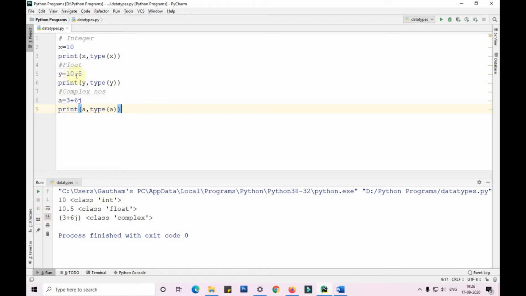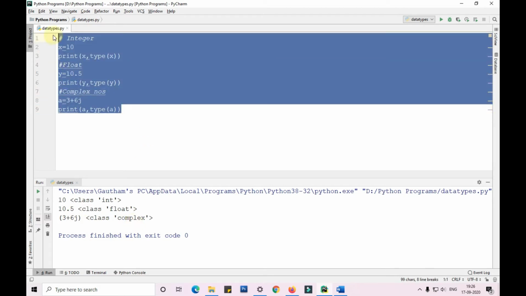And y is equal to 10.5. I printed y and type of y. So 10.5 and then class of float. Then a is equal to 3 plus 6j. 3 plus 6j is nothing but a complex number. So it has printed that complex number in brackets and printed the class of it as complex. So I'm commenting this, guys, so that I can show you the rest of the data types.